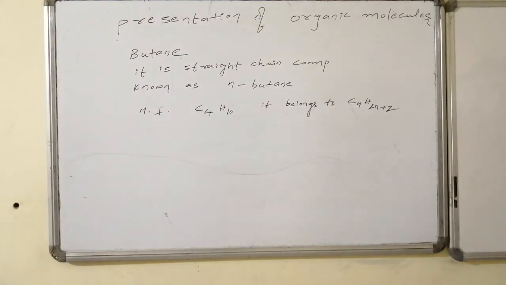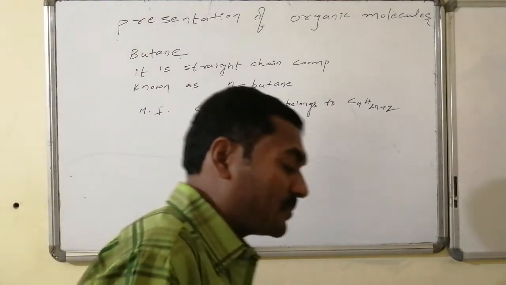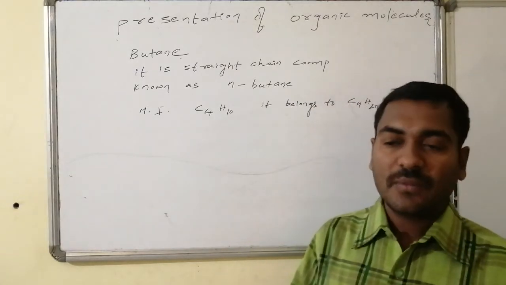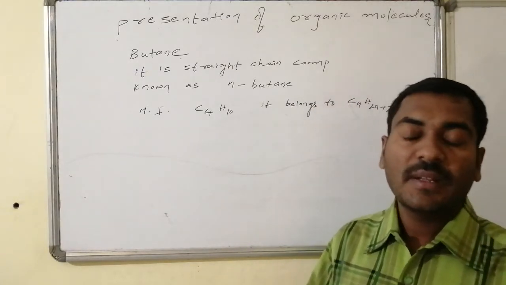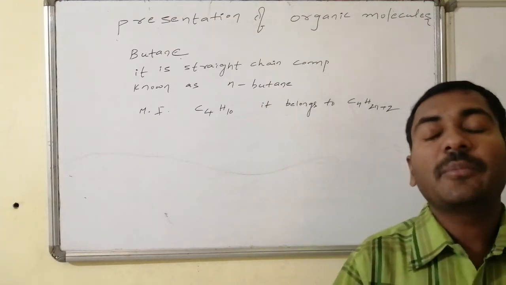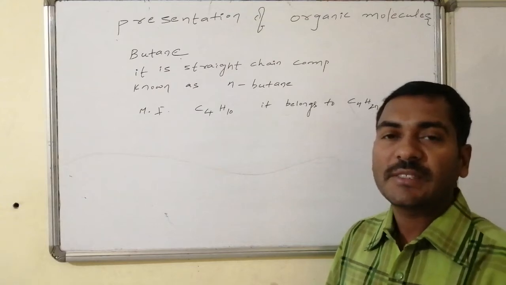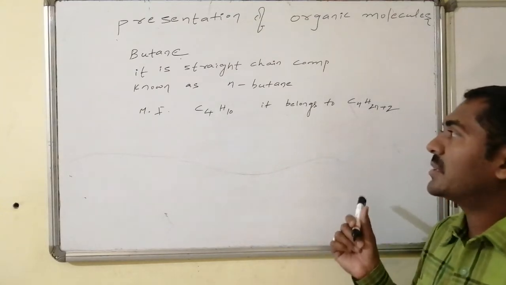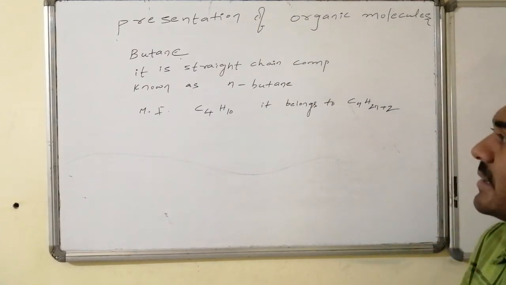Yes, let us go for representation of the butane system. Butane is an organic molecule consisting of only a straight chain. It doesn't have any kind of substitution, and the molecular formula of butane is C4H10. That is, it belongs to the category CnH2n+2, the alkane category.